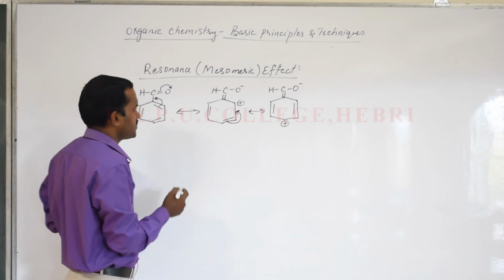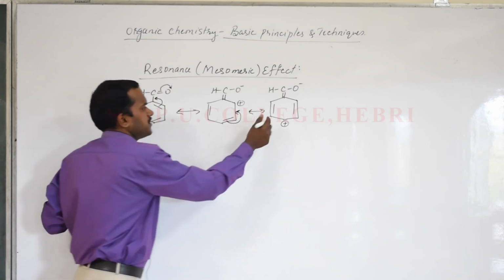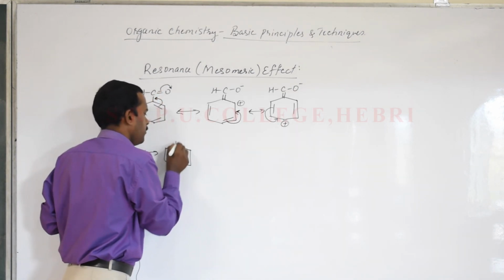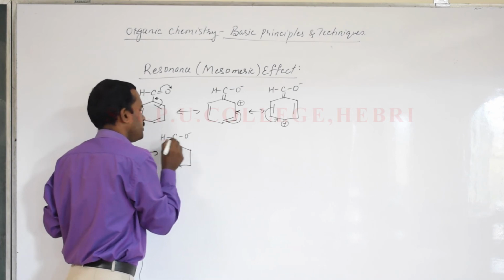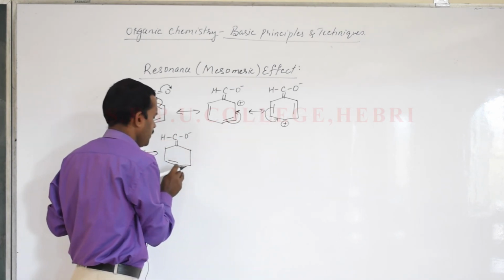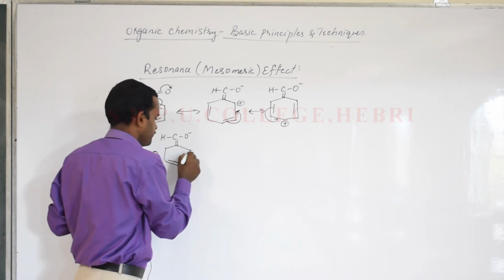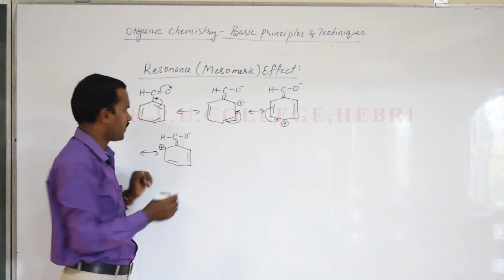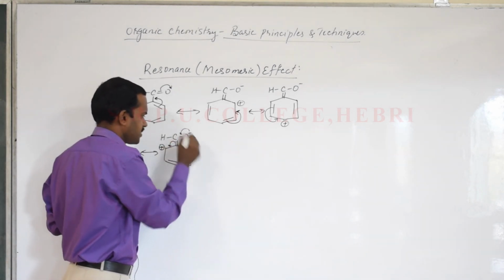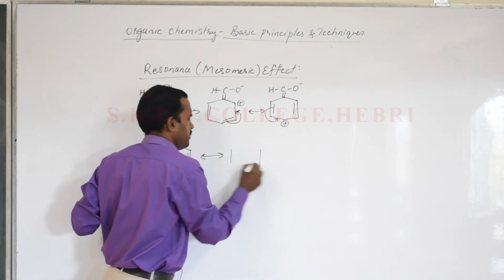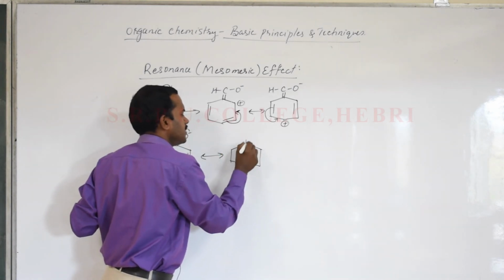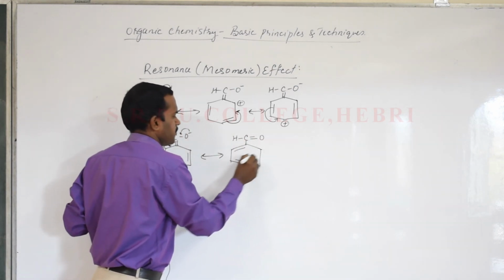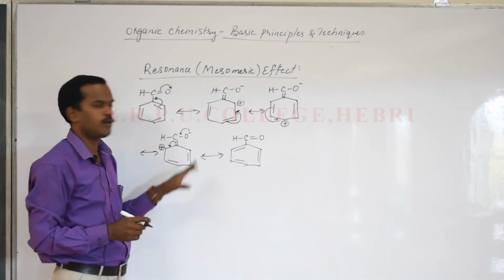Okay, so further what is the displacement? You know the positive charge will pull the electron from the previous double bond. So hexagonal ring, double bond, CO minus, here a hydrogen, these electrons shifted, so here comes a double bond, the other double bond remains the same, and there comes a positive charge on the next carbon atom, that is the sixth carbon atom. So finally these electrons shift and this will come back. So we'll write a last resonating structure in which there is a hexagonal ring. Here is a single bond C, double bond O and H, the other two double bonds remaining the same and one double bond formed here. So this is one of the examples.